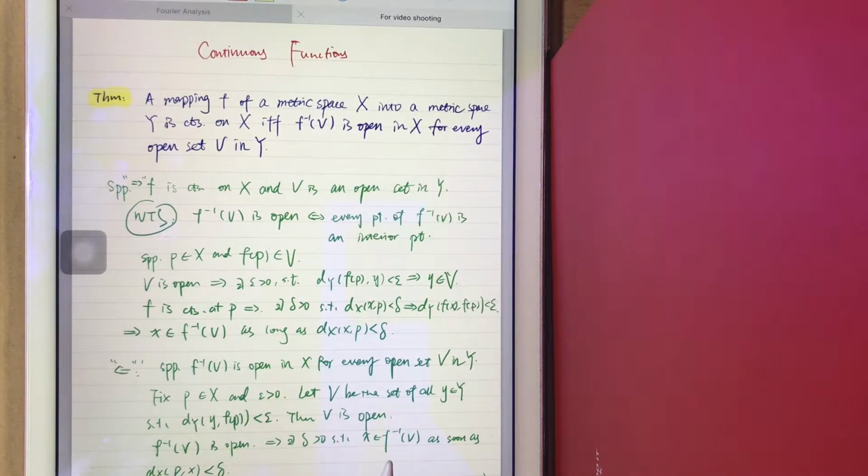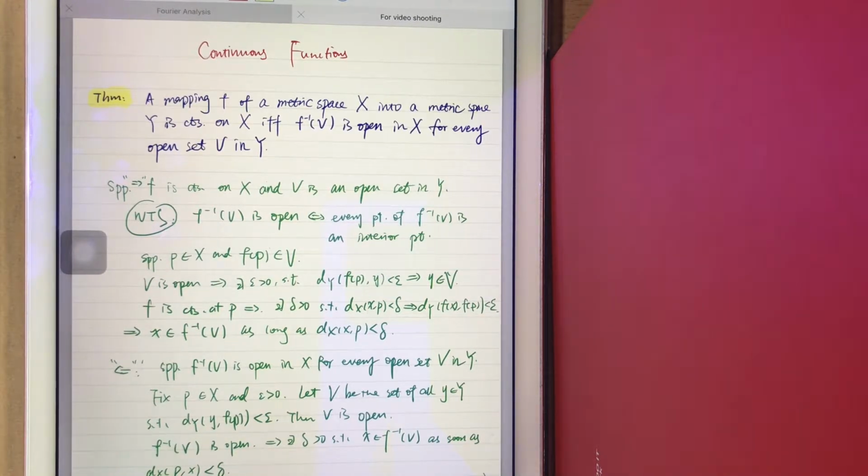So now let's suppose we take, actually not arbitrarily, but let's first suppose we have a point P in X, and we know that F(P) is contained in V. So F maps the point P into V, the set that we just chose.